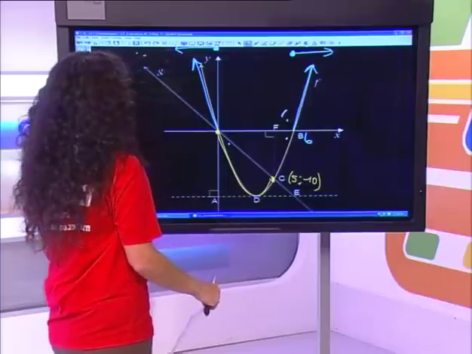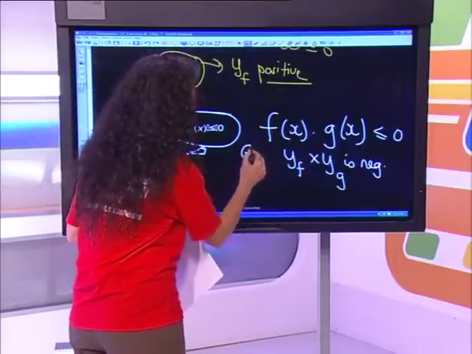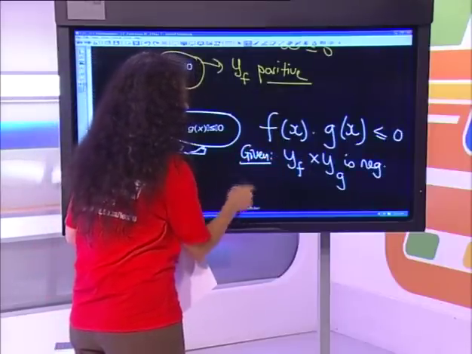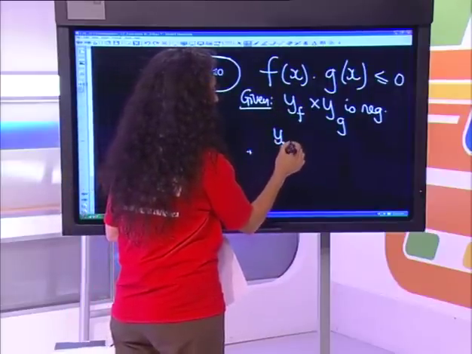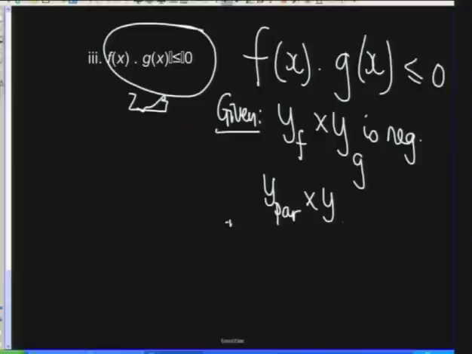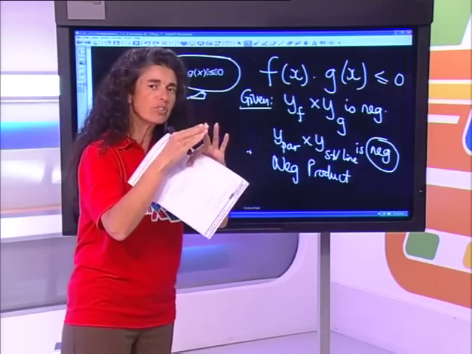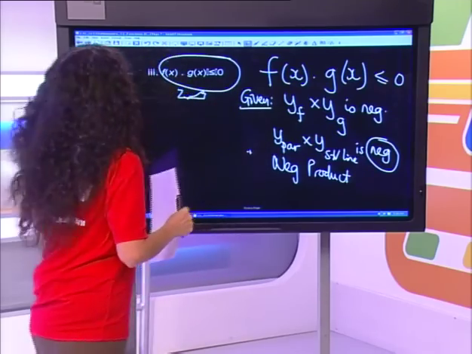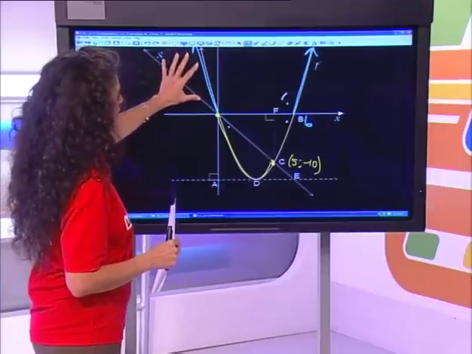So we could actually rewrite this question over here and say that what we are given, in our own language that we can understand, is that the y of your parabola multiplied by your y of your straight line is negative. So we want a negative product, which means we're actually going to the y values of the graph. We're multiplying them together, and we're seeing where is the product negative. Now, if we go back to the graph, we'll see, hang on, these values here are both positive, so that's going to give me a positive product.